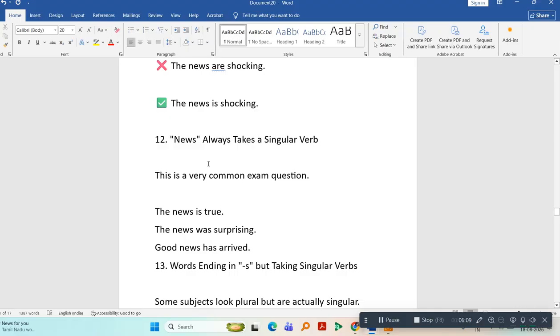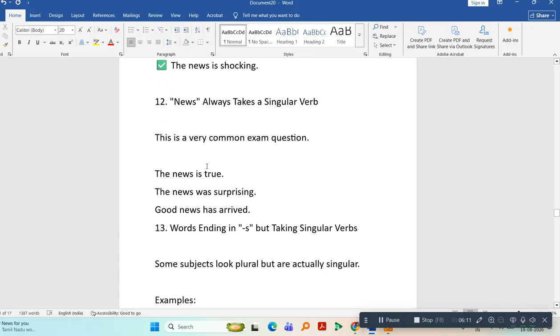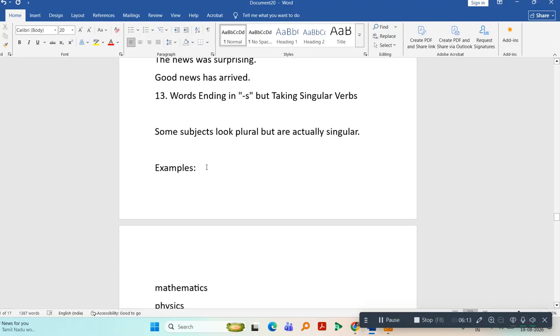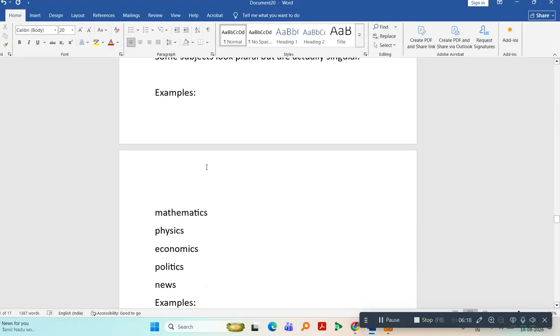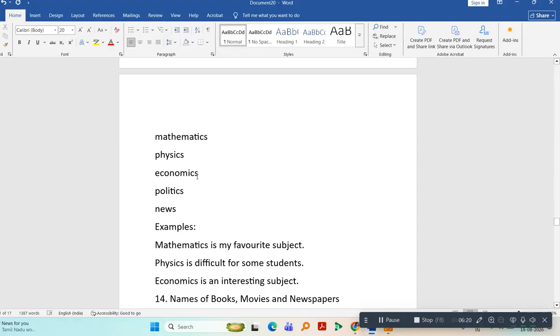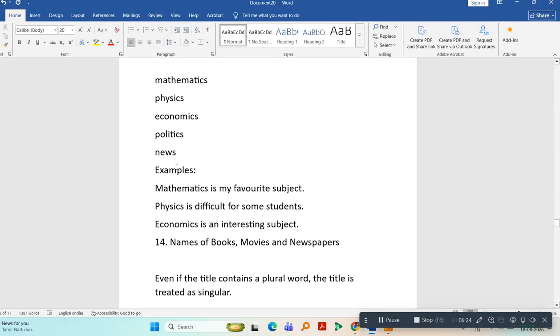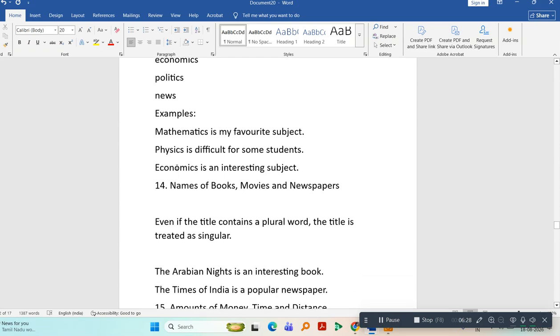News always takes a singular verb. The news is true. The news was surprising. Good news has arrived. Words ending in s but taking singular verb. For example, mathematics, physics, economics, politics. Mathematics is my favorite subject. Physics is difficult for some students. Economics is an interesting subject.